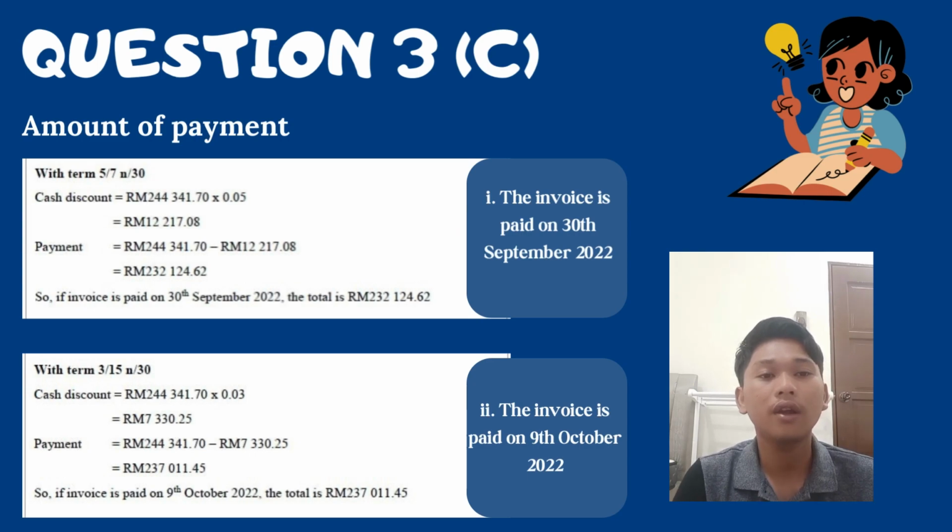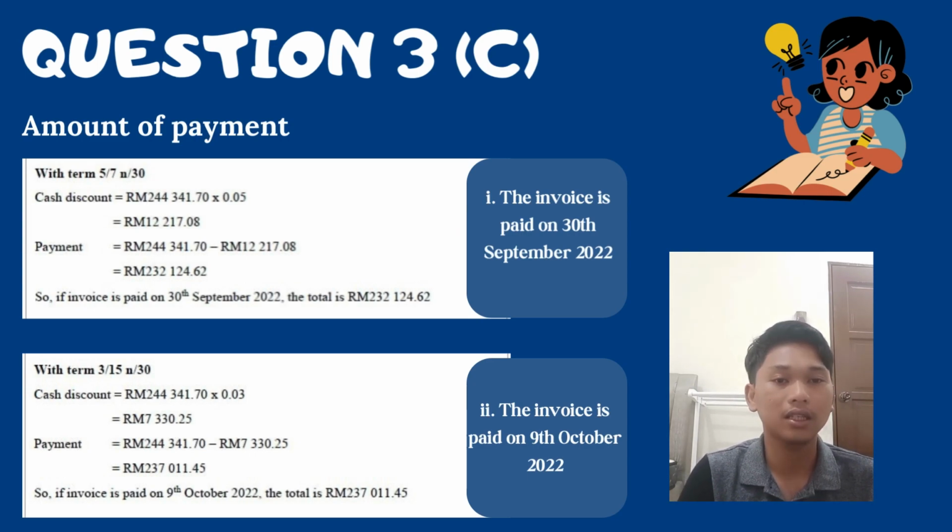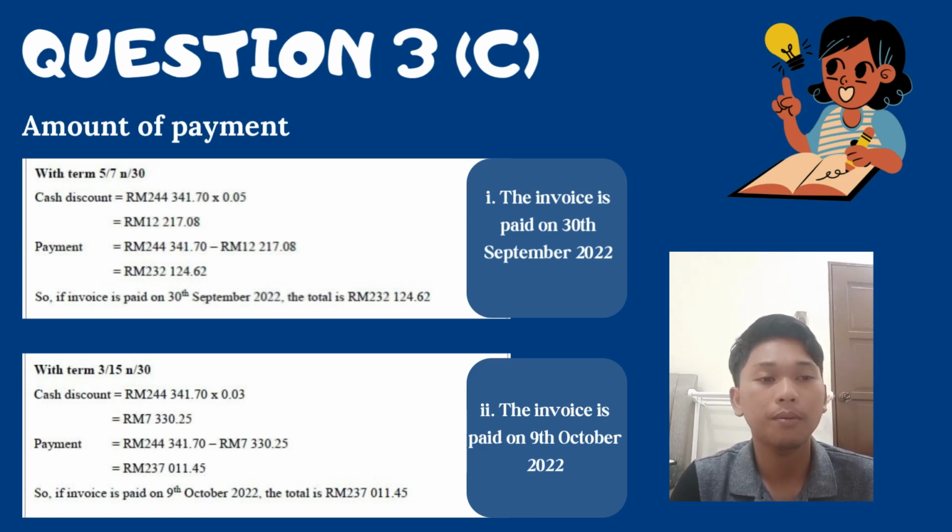Next, to know the amount of payment, the machinery cost minus the cash discount gives a payment of RM232,124.62. So, if the invoice is paid on 30 September 2022, the total is RM232,124.62.